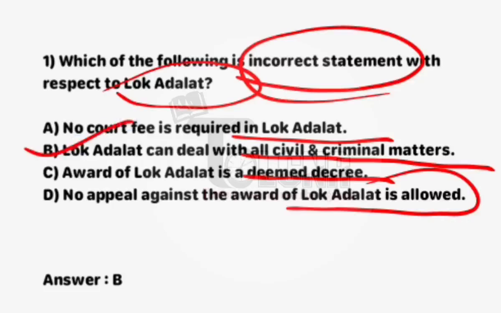The incorrect statement with respect to Lok Adalat is B. Lok Adalat can deal with all civil and criminal matters, but that is not correct. Lok Adalat cannot deal with all civil and criminal matters, right? But no court fees is required in Lok Adalat, the award of Lok Adalat is a deemed decree, and no appeal against the award of Lok Adalat is allowed.